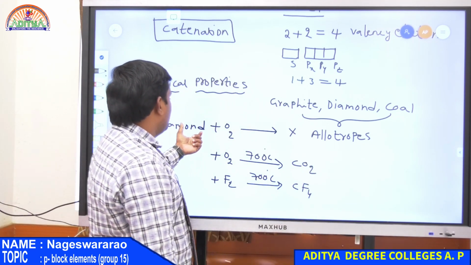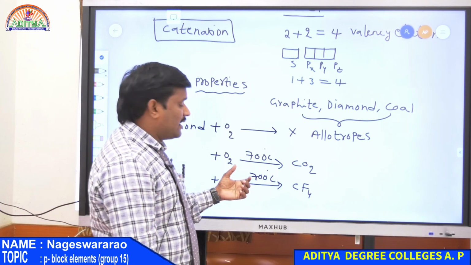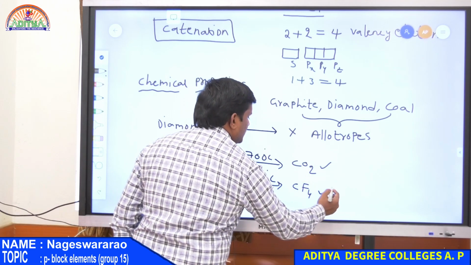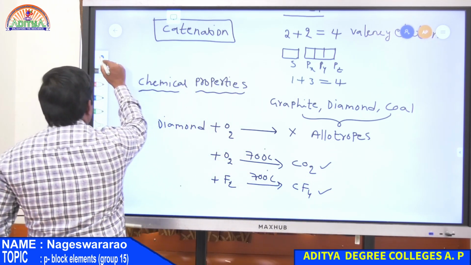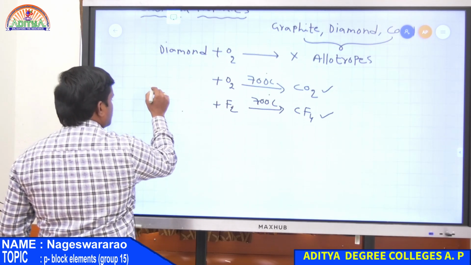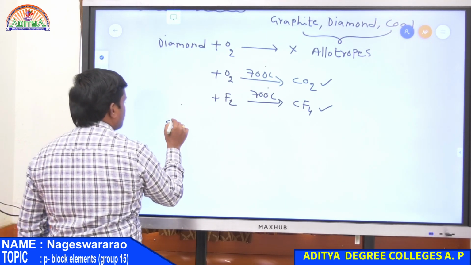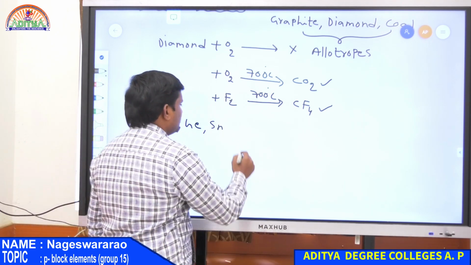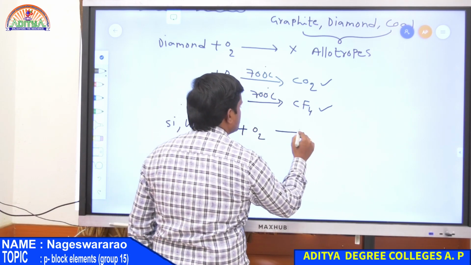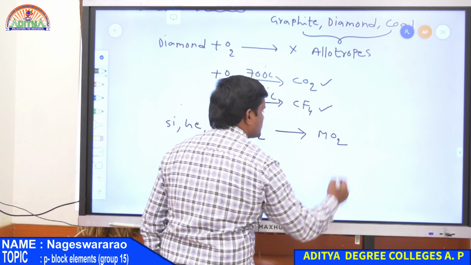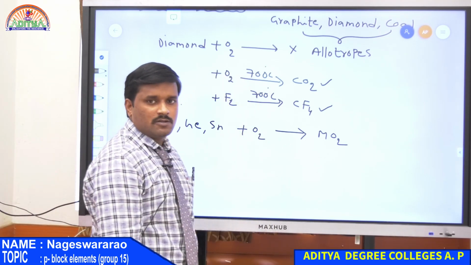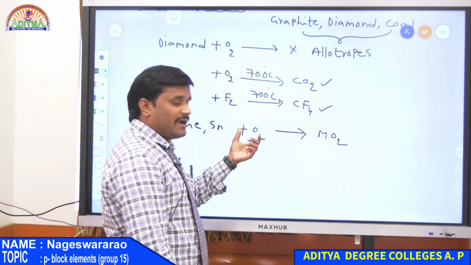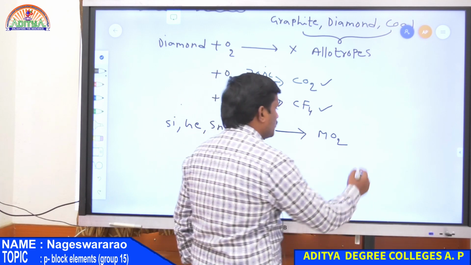So this is inert at normal condition, but at 700 degrees centigrade it is converted into CO2 as well as CF4. Whereas in the case of the remaining elements, that is silicon, germanium, tin, all these easily react with oxygen and simply form MO2 type oxides, where M is either silicon, germanium or tin. So silicon reacted with O2, that is oxygen, at normal condition, it gives MO2,